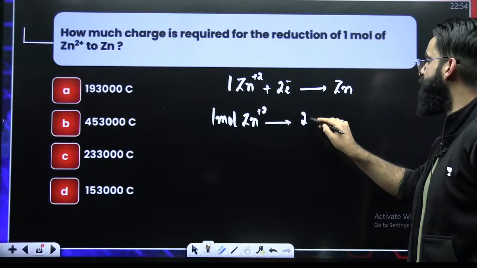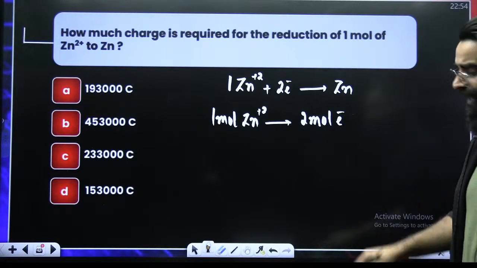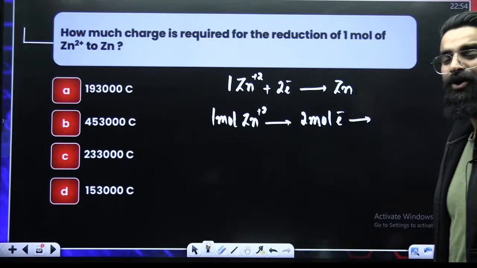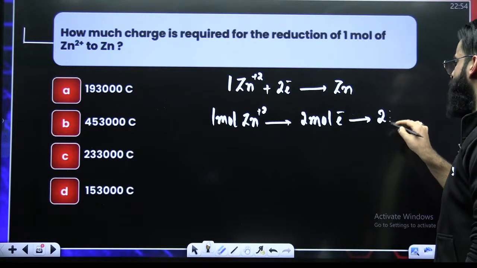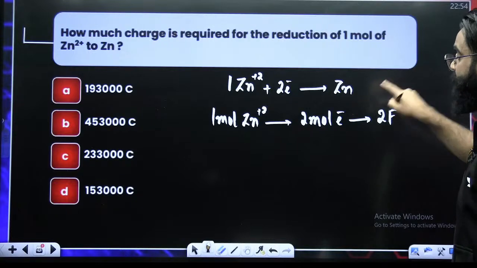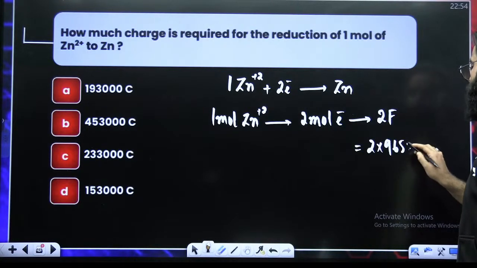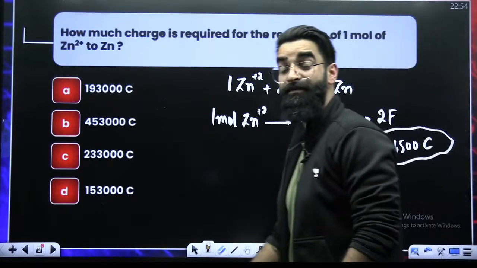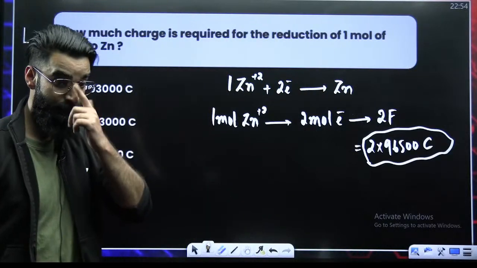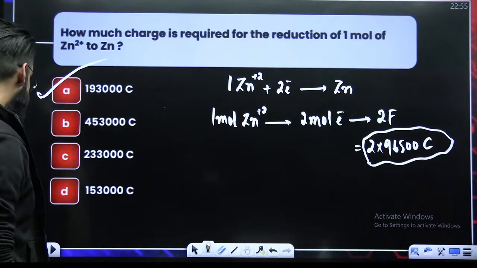I'll say 2 moles of electrons are required. And you know, the charge present on 1 mole of electrons is equal to 1 faraday. So the charge present on 2 moles of electrons would be 2 faraday. So 2 faraday charge is required. 2 faraday means how much? 2 into 96500 coulombs. So this much charge is required for the reduction of 1 mole of Zn2+ into zinc. Again, a simple basic question this is, and this is going to be its answer.